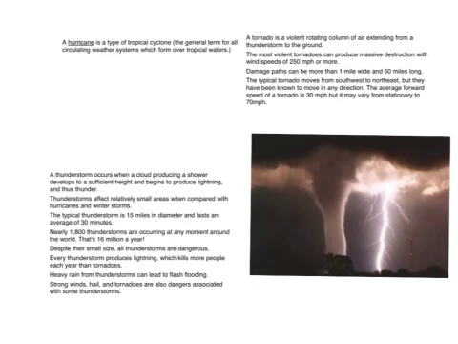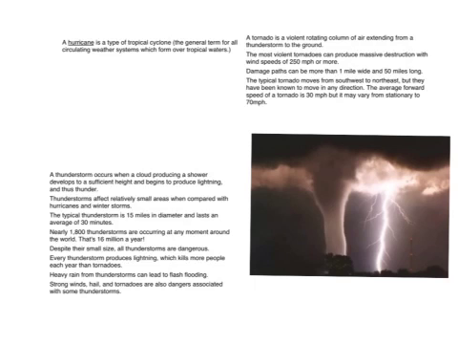A tornado is a violent rotating column of air extending from a thunderstorm to the ground. The most violent tornadoes can produce massive destruction with wind speeds of 250 miles per hour or more. Damage paths can be more than 1 mile wide and 50 miles long. The typical tornado moves from southwest to northeast, but they have been known to move in any direction. The average forward speed of a tornado is 30 miles per hour, but it may vary from stationary to 70 miles per hour.